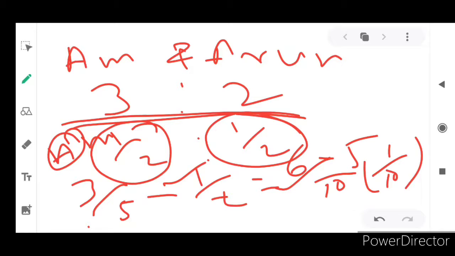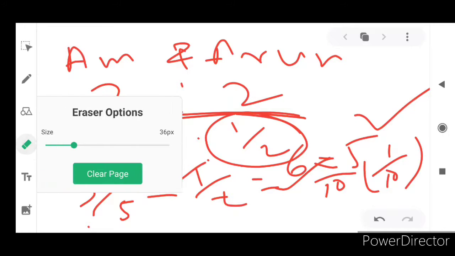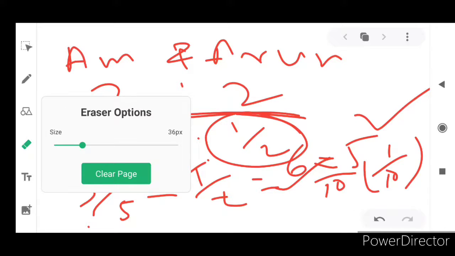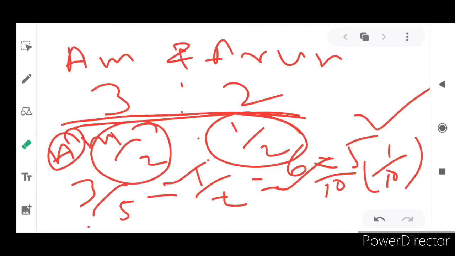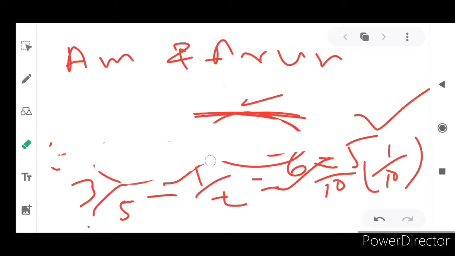When we get a positive figure in the sacrificing ratio, that partner is sacrificing. Here 1/10 is a positive figure: 6 minus 5 is equal to 1/10, isn't it? So it leads to a positive figure. If we get a positive figure, it means they are sacrificing something. And if it is a negative figure, what will we say? They are not sacrificing, they are gaining.